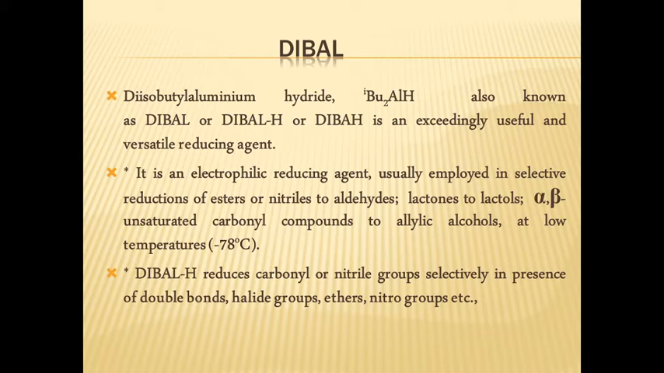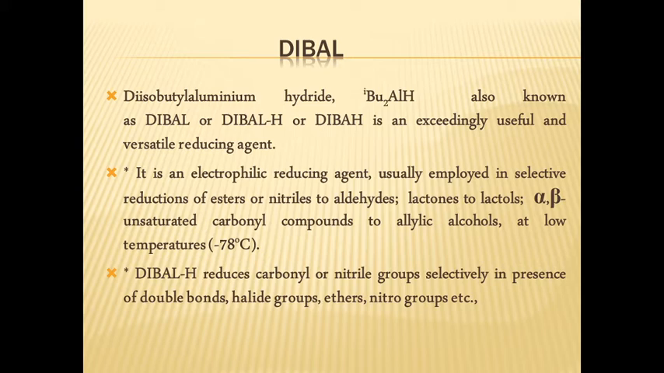It is an electrophilic reducing agent usually employed in selective reductions of esters or nitriles to aldehydes, or it can be used for the conversion of lactones to lactols or alpha beta unsaturated carbonyl compounds to allylic alcohols. This reagent is very effective when the reaction is carried out at low temperature, that is at minus 78 degrees Celsius. DIBAL-H reduces carbonyl or nitrile groups selectively in the presence of double bonds, halide groups, ethers, nitro groups, etc.